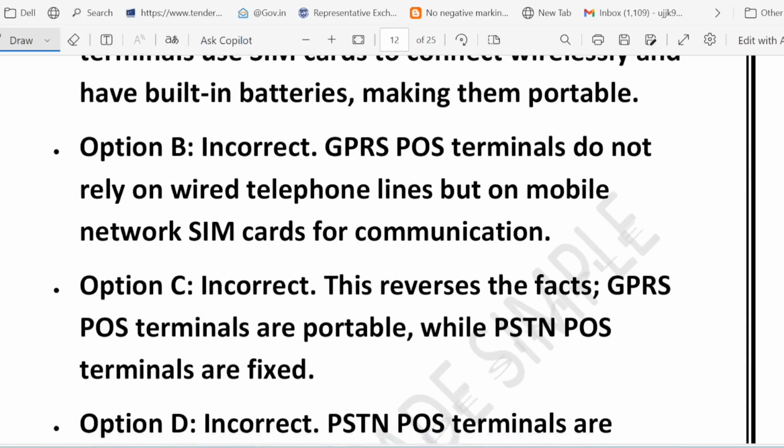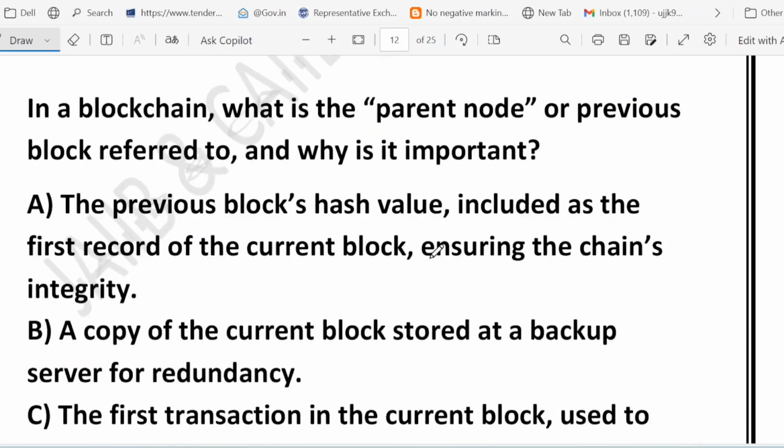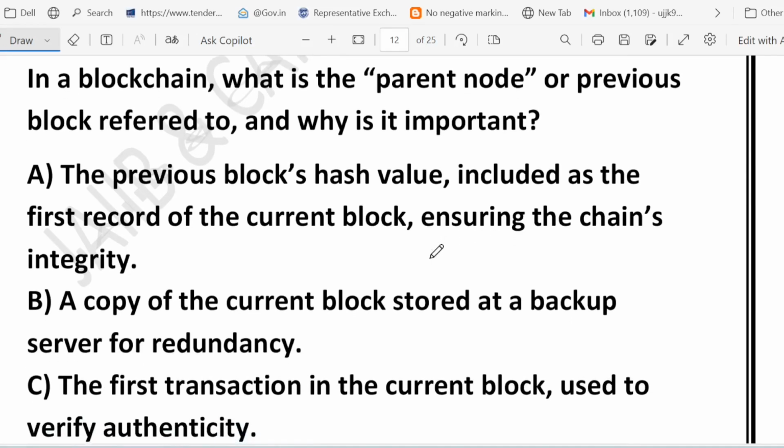Now, one more question. Let's see the next question. The question is asking, in a blockchain, what is the parent node or previous block referred to? And why is it important?